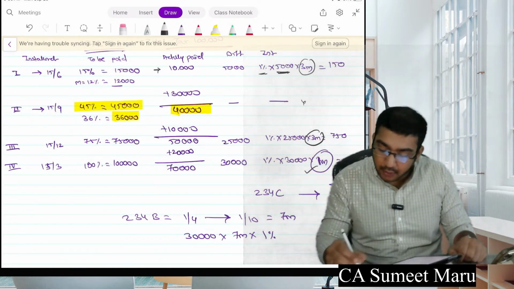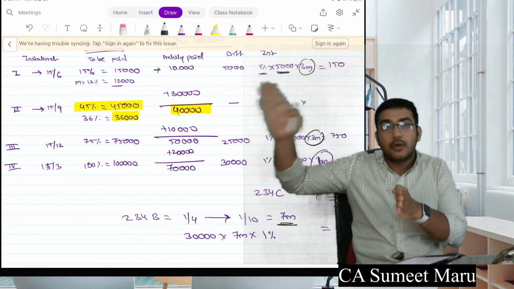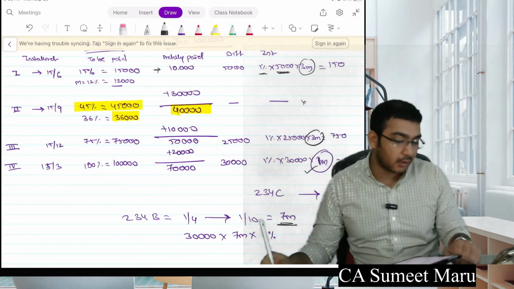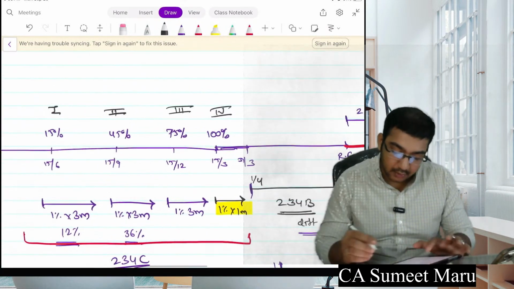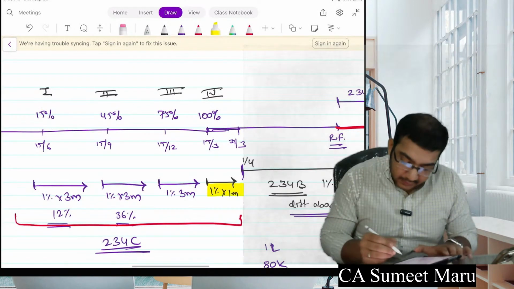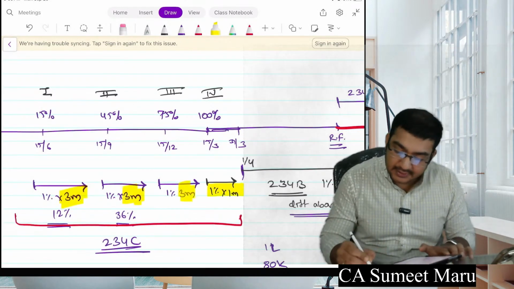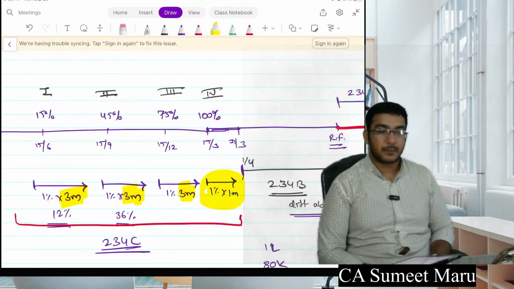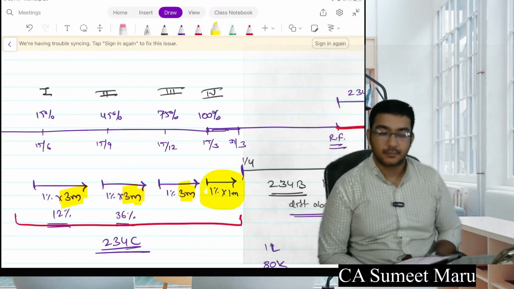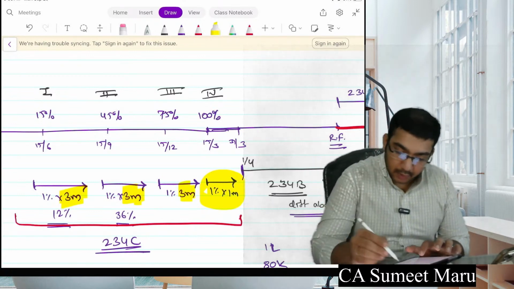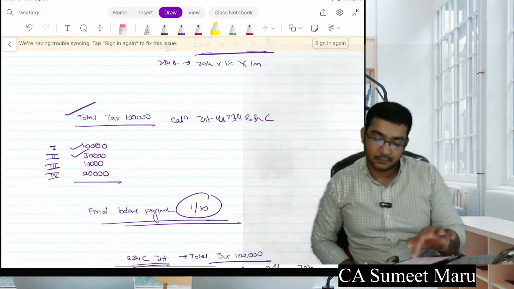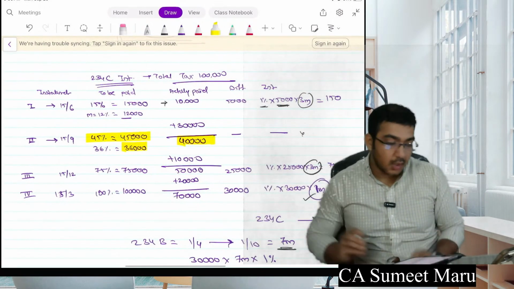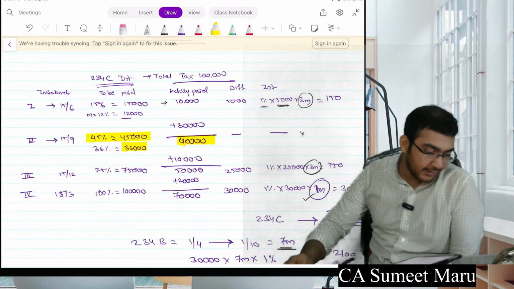So that came for 1st of April to 1st of October. See, you will understand this here. This was for 3 months, 3 months, 3 months. This is only for 1 month, because the period is only this much. Got it, Shikha, Kirti?